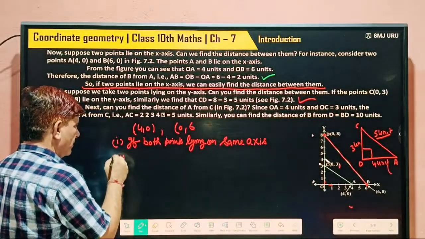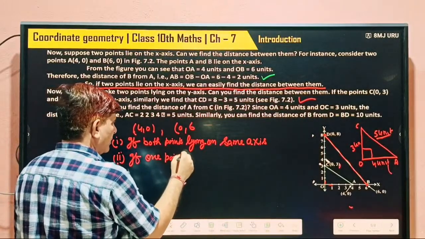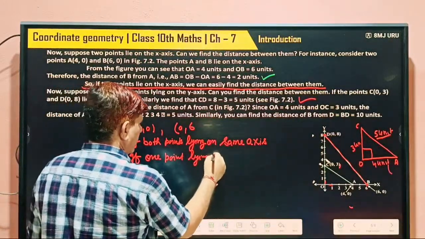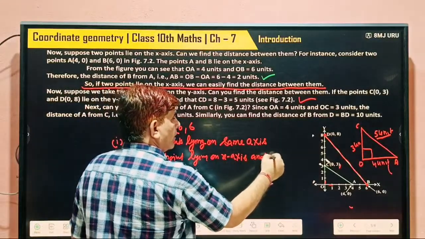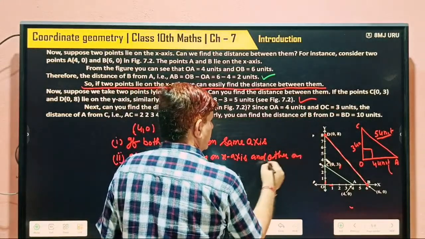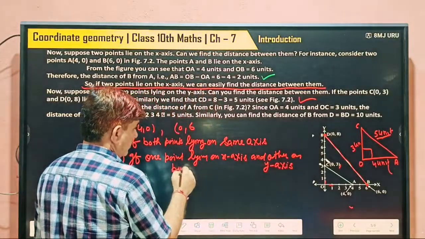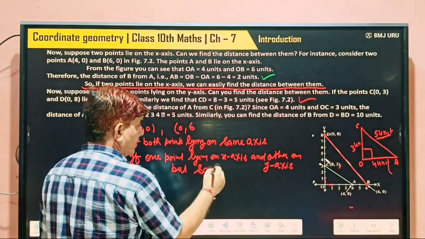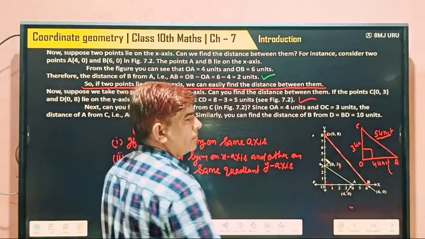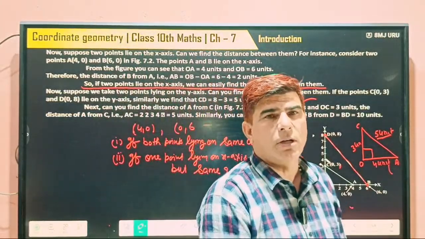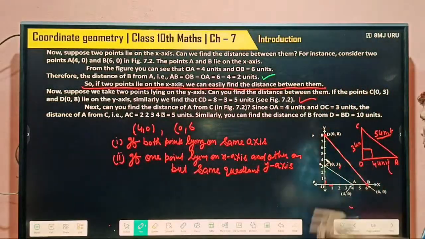Second, we are discussing if one point lies on the x-axis and the other on the y-axis, but in the same quadrant. Understand what quadrant means? These perpendicular lines divide the whole plane into 4 quadrants. So we have to find this distance.